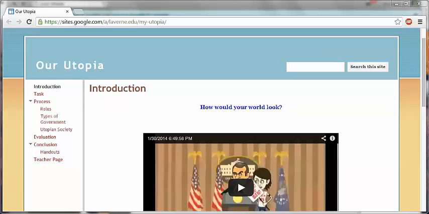Hey everyone, I decided to do my Webquest on utopian societies, so I wanted students in 7th or 8th grade to be able to create their own utopia. But I didn't want them to just research what a utopia was. I wanted them to know what our governments are like currently, so I have them research democracies, republics, and communism, to get a feel for what governments are before they create their own utopia. So this is my introduction page.